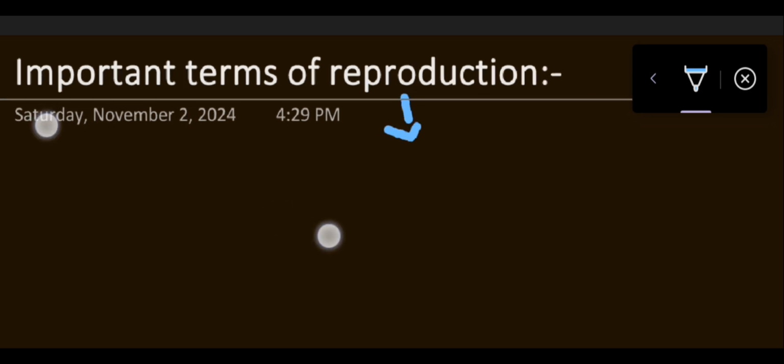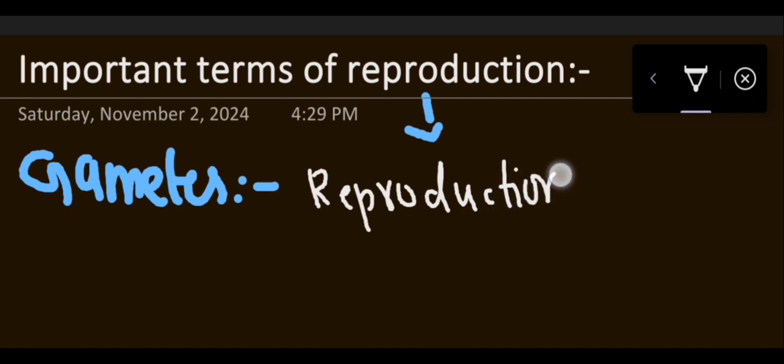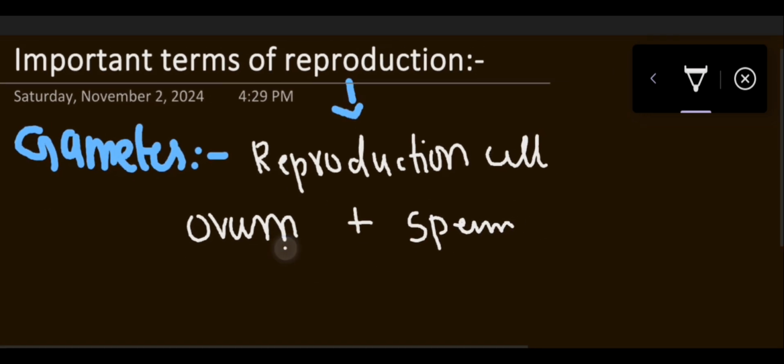First terminology is gametes. What does the word gametes mean? Gametes are basically the reproductive cells. In the female the gamete is the ovum, and in the male the gamete is the sperm. So these are reproductive cells, and when both, female ovum and male sperm, fuse together, they form a zygote. Fertilization takes place of ovum and sperm and they form a zygote.